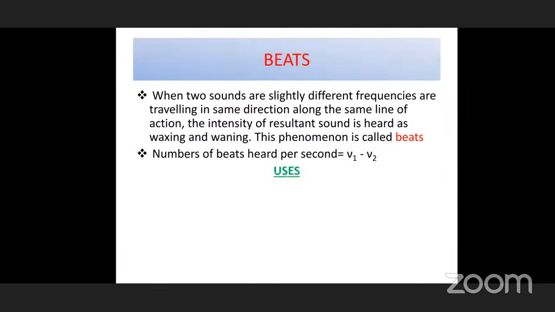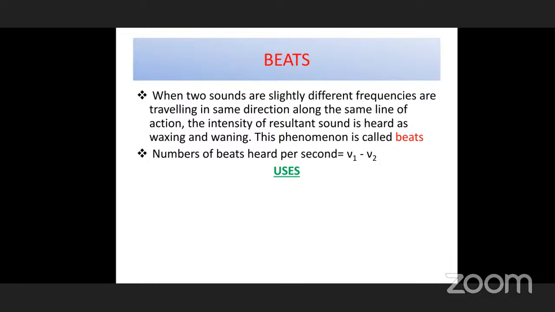The number of beats per second is also known as the beat frequency. That beat frequency is the difference nu1 minus nu2, or nu2 minus nu1 also you can write. Whichever is larger you can take first. The beat frequency is the difference of the frequencies. For example, 256 and 252.